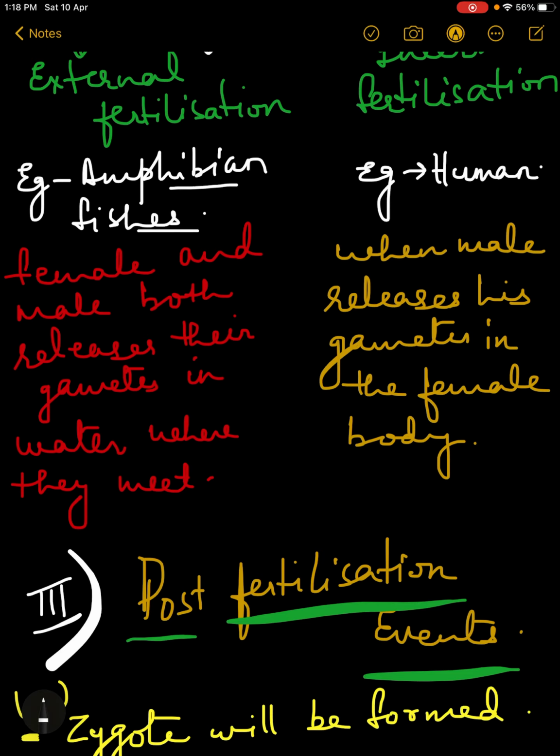Here the female and the male both release their gametes in water, where they will swim, come together and fuse. So this type of fertilization is external, because it is taking place outside the female body. But in internal fertilization, as in the example of humans, the male releases its gamete into the female body, where the fusion takes place. So this type of fertilization is internal. This is all about the second part, that is fertilization.